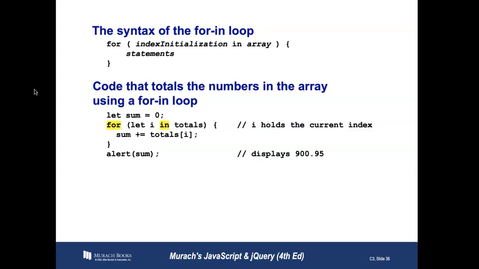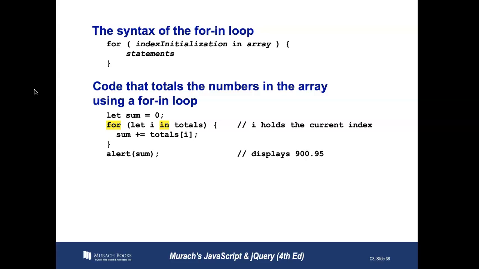All right, this now is the syntax of the for in loop. So a for in loop will do totaling of the numbers in an array. It's just a different type of loop. I would say get really familiar with for in because we use it also to loop through objects. But all of these loops will need to be understood because you'll see them all over the place.